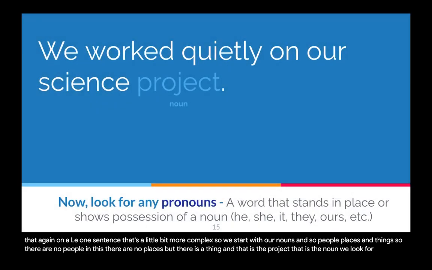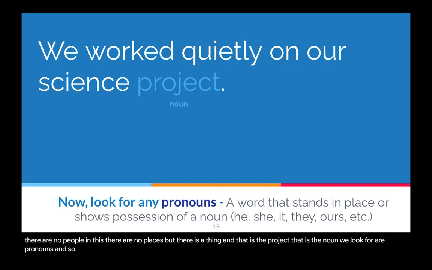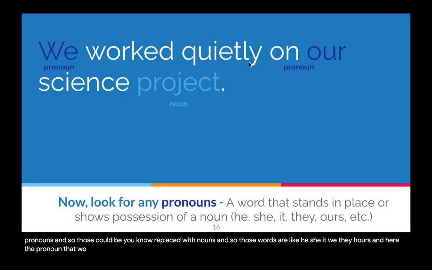Now we look for our pronouns, and so those could be replaced with nouns, and so those words are like he, she, it, they, ours, and here the pronouns that we see, there are two. We worked quietly on our science project. So we and our are the pronouns in this sentence.